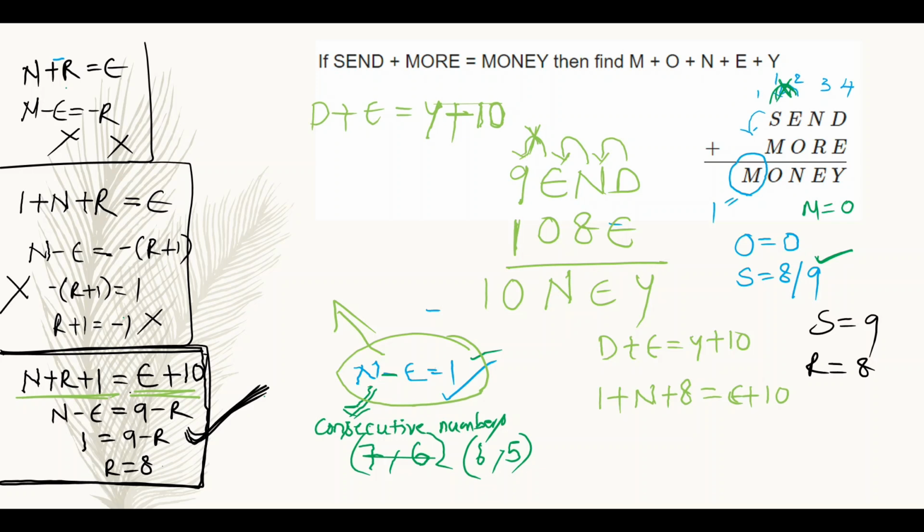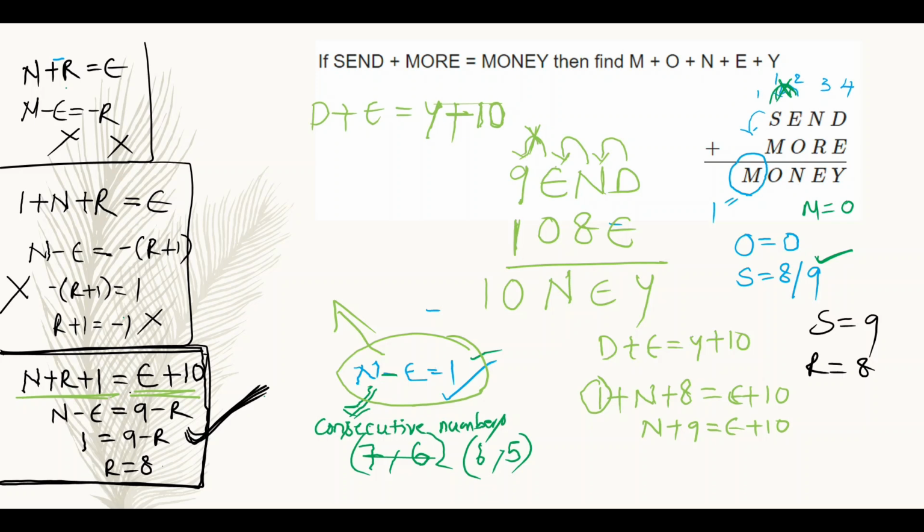Right? So for 1 plus n plus 8, n plus 8 plus 1, 1 is carry here, this one is carry here, is equal to e plus 10. We are taking one more carry to the second column, that's why I am taking e plus 10 here. So n plus 9 is equal to e plus 10.